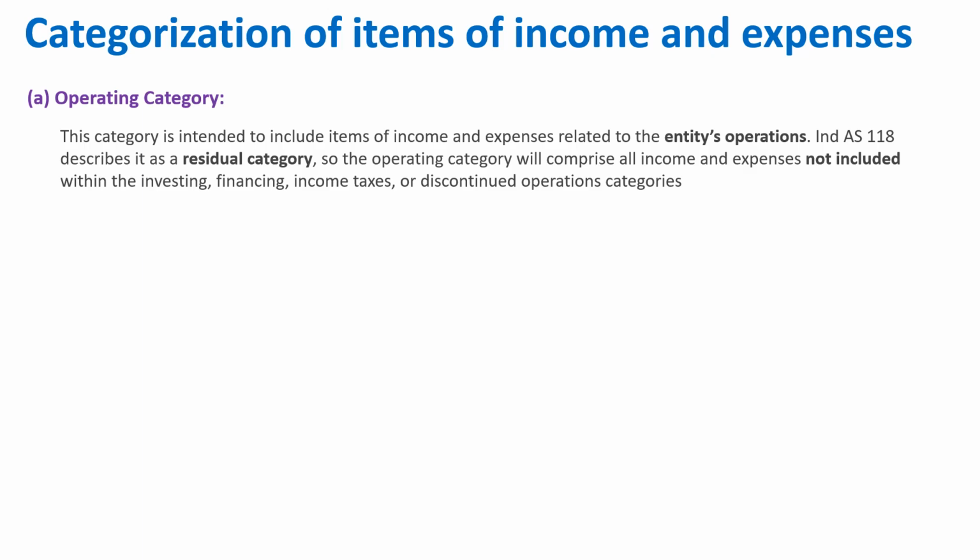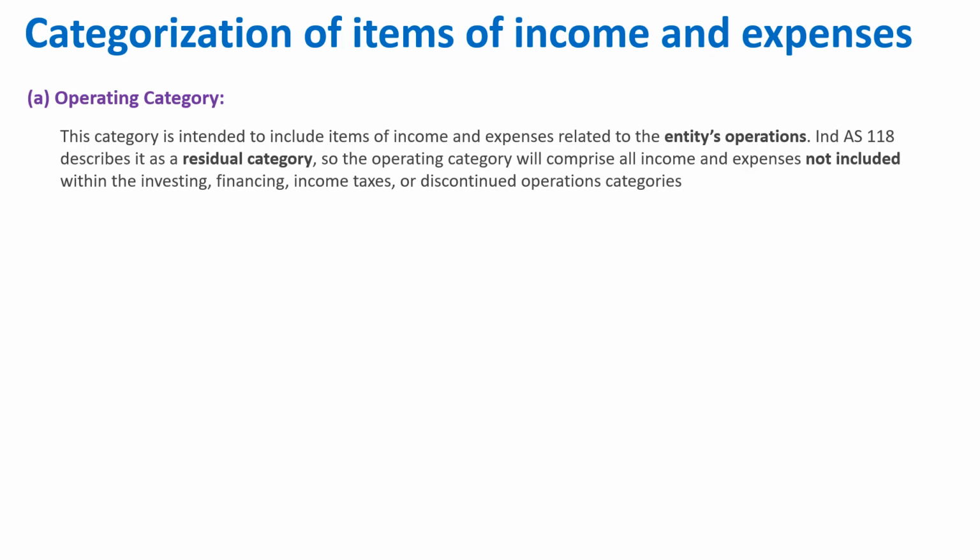Ind AS 118 describes it as a residual category. So the operating category will comprise all income and expense not included within the investing, financing, income tax or discontinued operation categories. So whatever transaction the business is doing, the first category is operating, second is investing, third is financing, right?